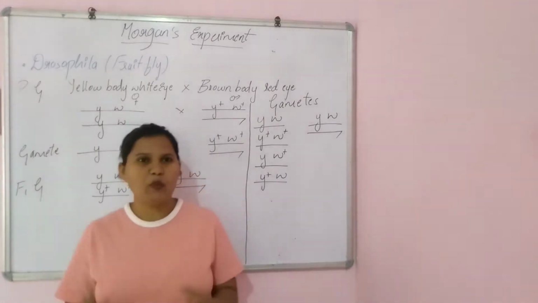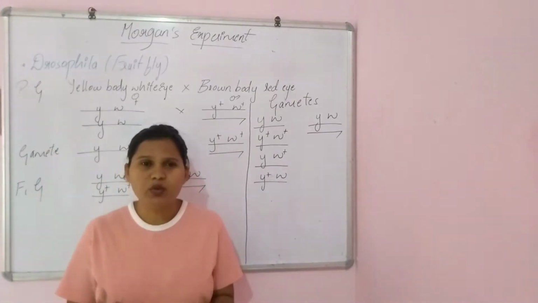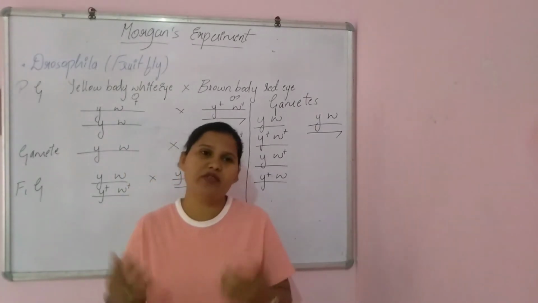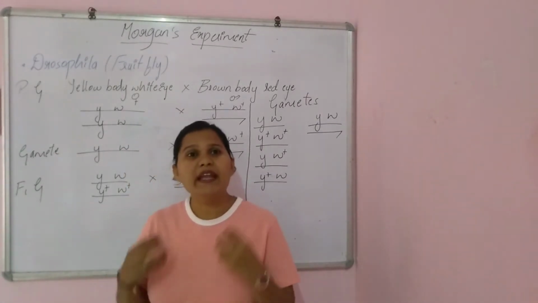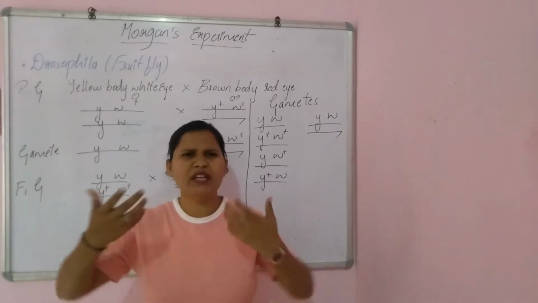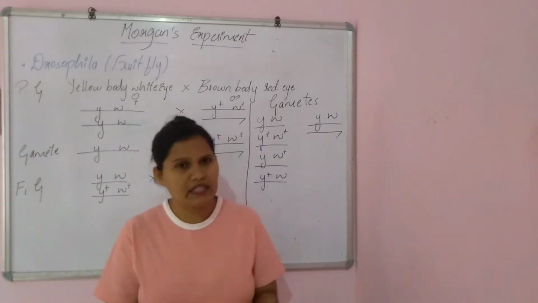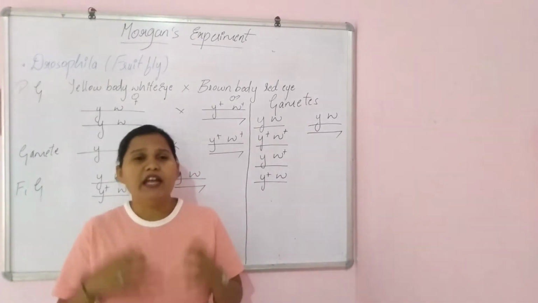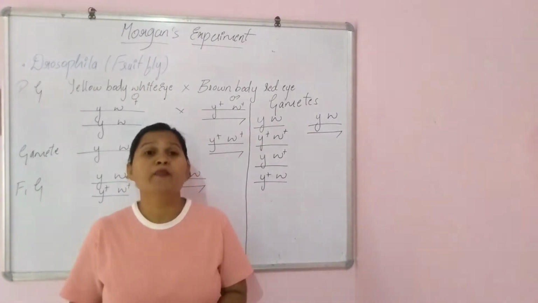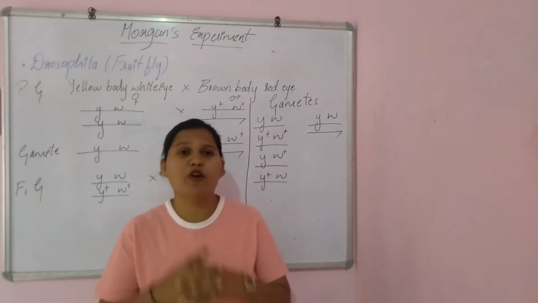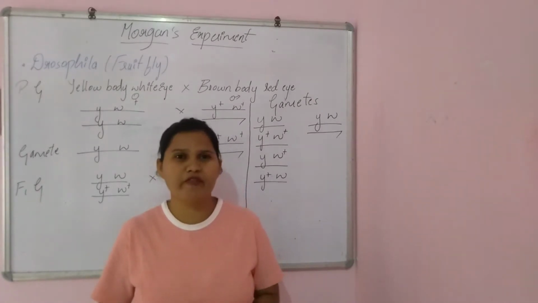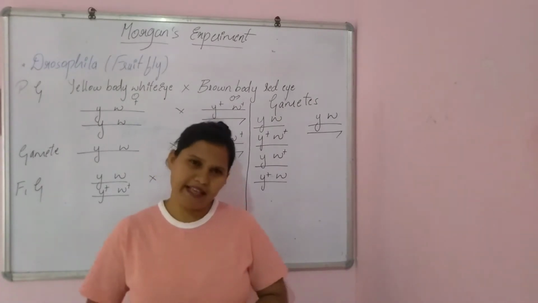What T.H. Morgan did is, in order to learn about linkage and recombination, he took the examples or the theories that Mendel did. So he focused on Mendel's work. In the same way, he too did his experiment. T.H. Morgan is also called the father of experimental genetics.